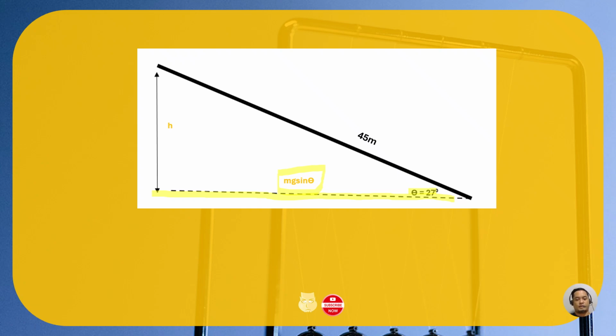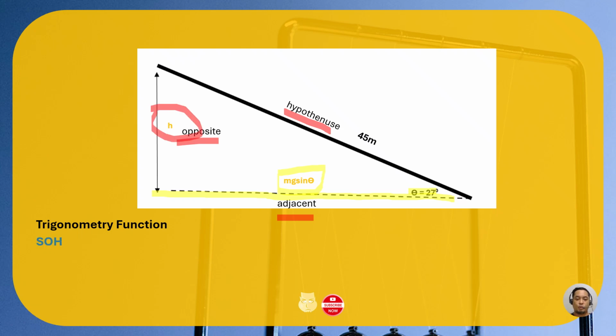Our height here obviously becomes our opposite. It's here. It's the opposite side. And our mg sine theta is the adjacent side. And our displacement is our hypotenuse. It's very clear. So the trigonometric function, in order for us to get the value of height, is SOH, right?